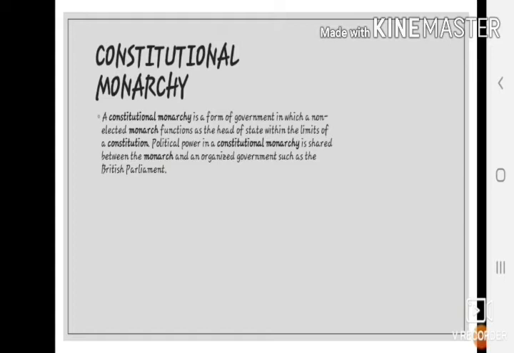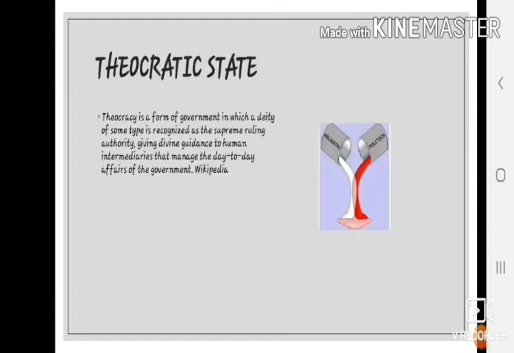Constitutional monarchy. Under the constitutional monarchy, the powers of the ruler are specified by the constitution. He cannot act beyond these powers. The United Kingdom presents an example of constitutional monarchy.